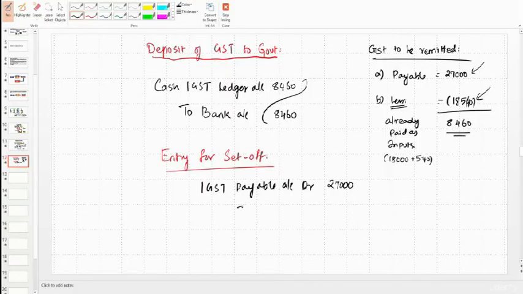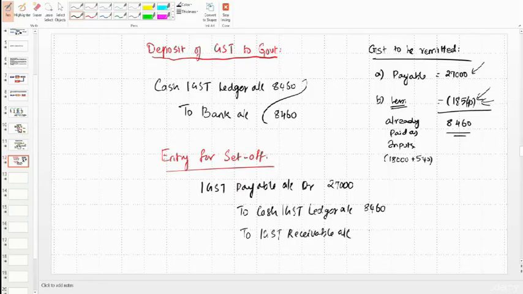How we are closing? To cash IGST ledger account. That is, we have paid so much, 8,460. Then balance these two, it is from IGST receivable account to IGST receivable account. It is 18,540. So in this way, entire 27,000 have been accounted. Okay. So these are all the entries which we will pass in the books of vendor. What entries will be passed in the books of e-commerce operator? We'll see in next session.